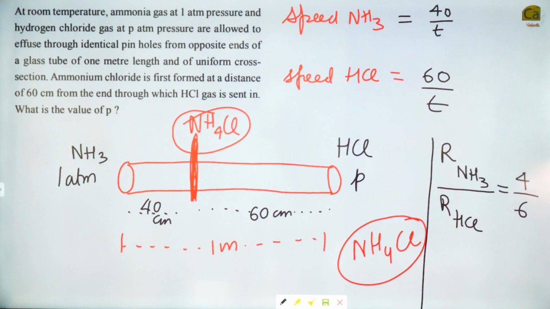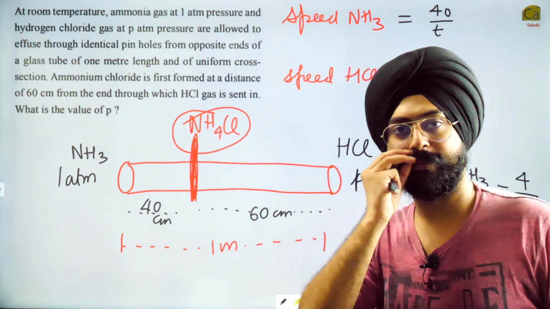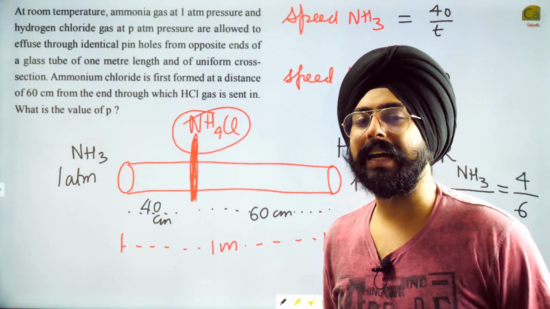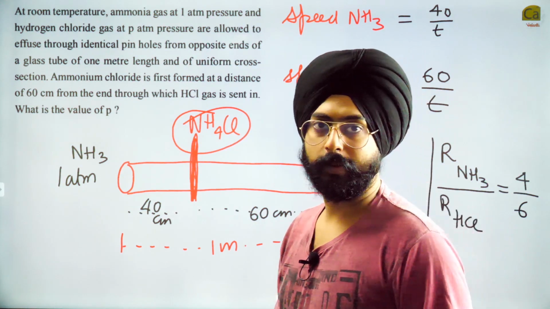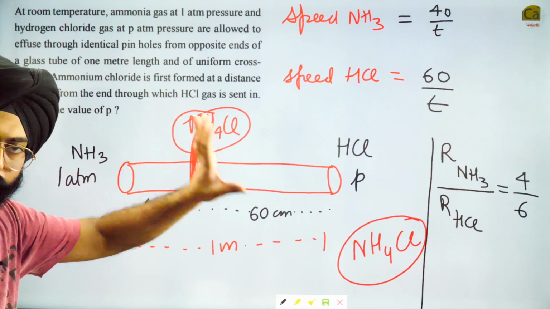What is the other piece of information? The other piece of information is Graham's law of diffusion. My dear friends, can I erase this? Yeah, I'm going to erase this.